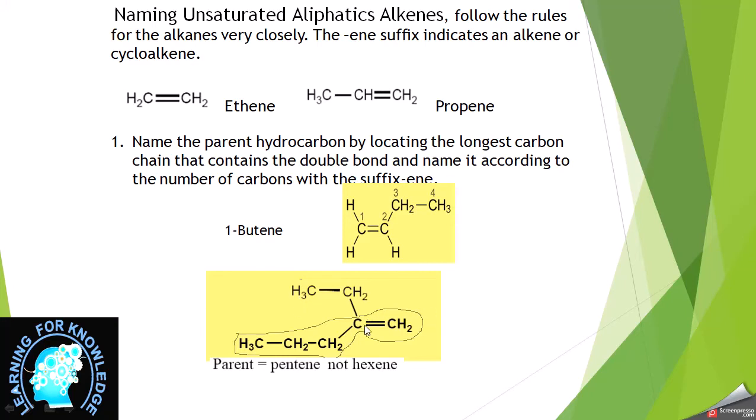The double bond is present on the other side, so we will ignore the longest chain which does not contain any double bond. So we will again look in the chain, we will select this chain, and this group is treated as a substituent, which is methyl. So its name is pentene, not hexene, as it seems that it has 6 carbon atoms, but no, due to presence of this carbon-carbon double bond, we will take this as a parent chain and it becomes pentene.